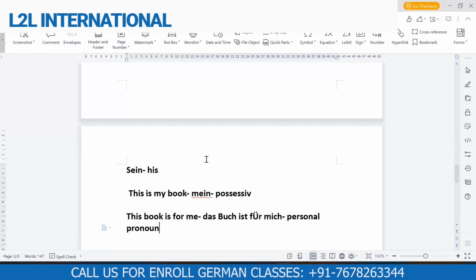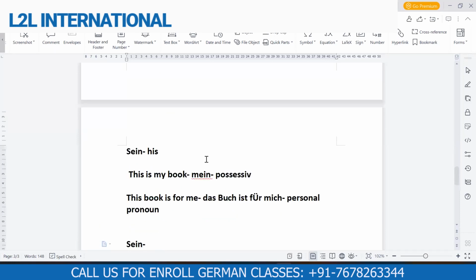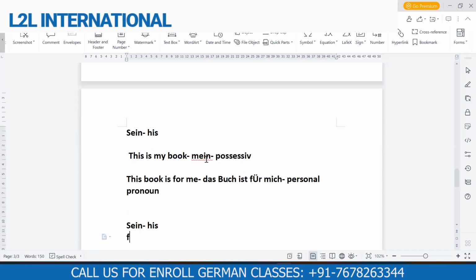Not only you guys, a lot of people mix both. What is sein? Sein is not a pronoun. Sein is possessive article. Sein means his. But if I want to say that this shirt is for him, then here for him we will not use sein. I would say das Hemd.